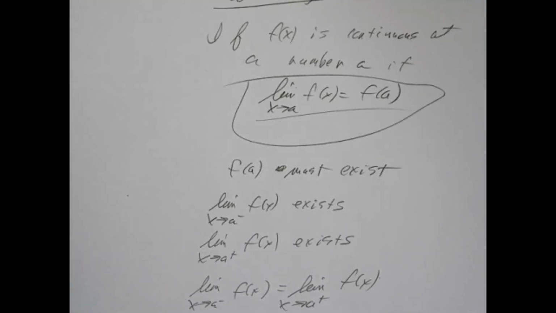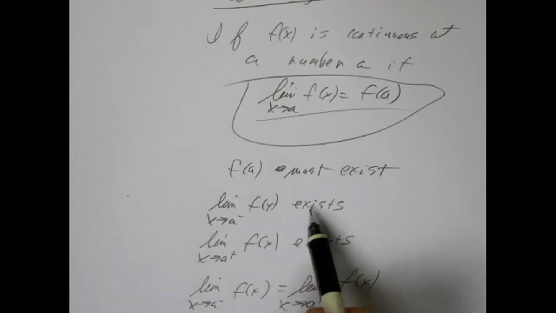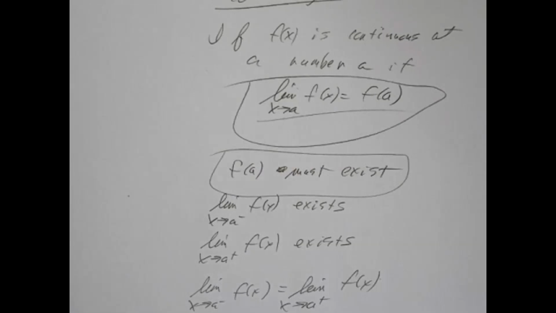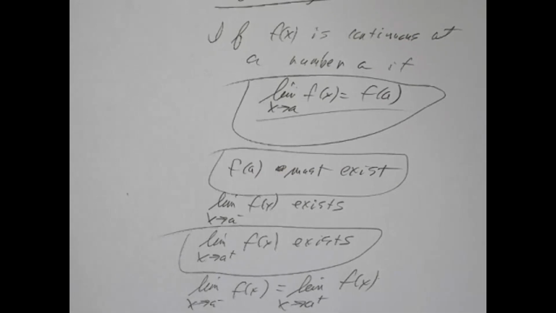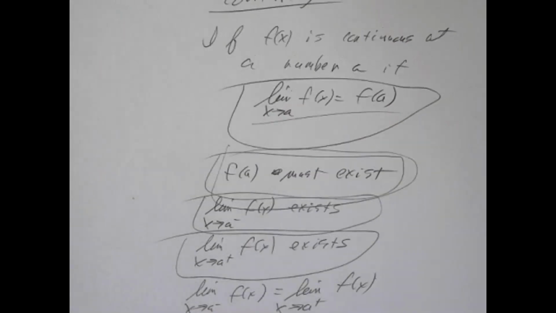Now, there are definitions here of continuous from the right and continuous from the left. If a function is continuous from the right, then the left-hand limit part of this statement doesn't come into the picture. You just remove the left-hand part, and continuous from the right simply says that the function has to exist at that value, and the right-hand limit has to equal the function value. And continuous from the left, similarly, the function value must exist, and the left-hand limit has to exist and has to equal that function value.